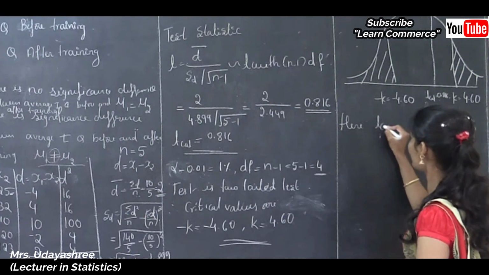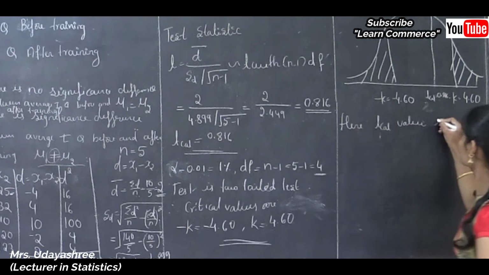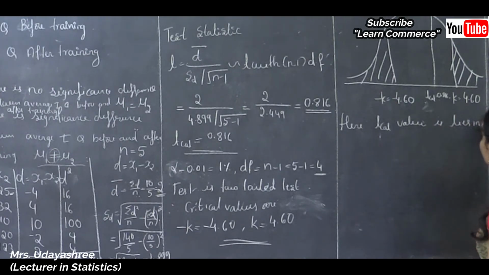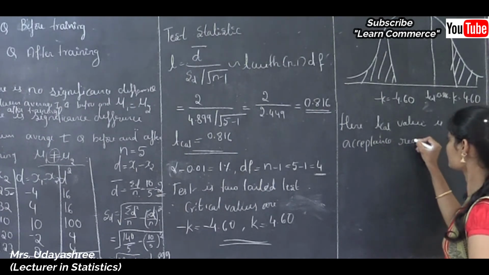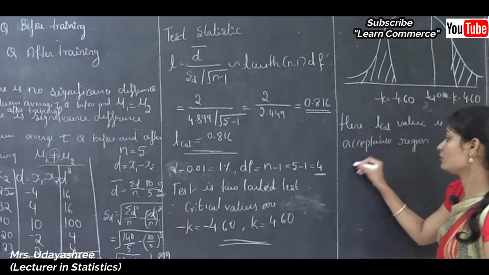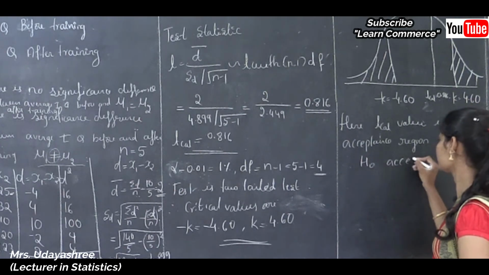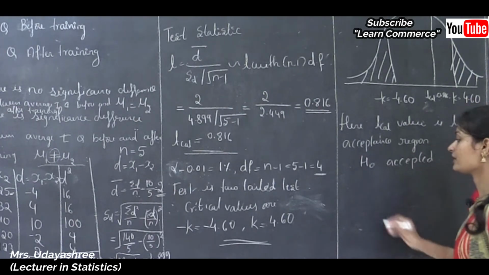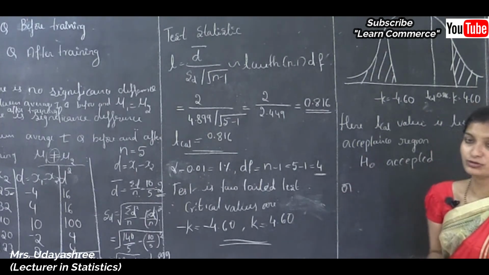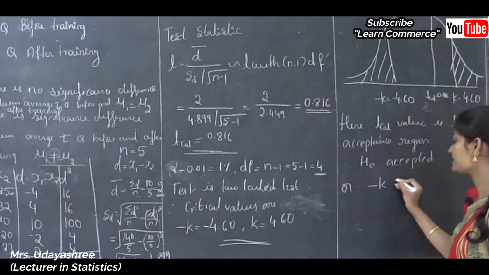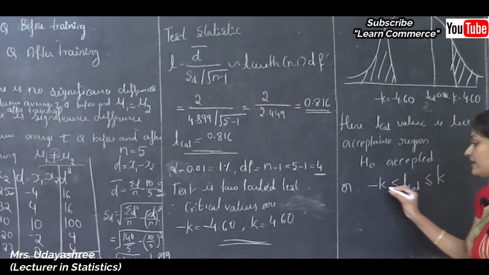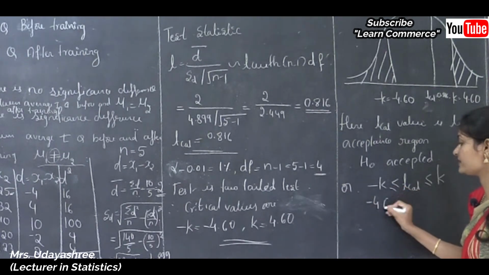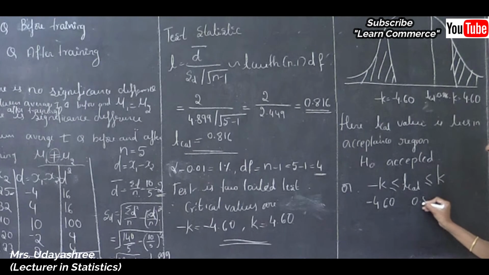Here the calculated value lies in the acceptance region, therefore H not accepted. Okay, or one more condition. This is a two-tailed test, in the sense the condition is like this: minus k less than or equal to calculated value less than or equal to small letter k. See here, minus k value is minus 4.60, the calculated value is 0.816 and this k value is 4.60.